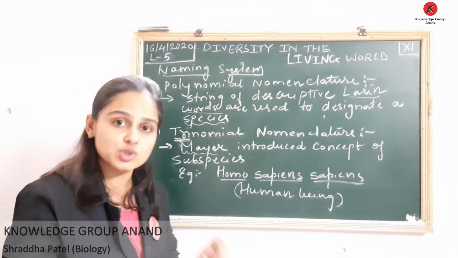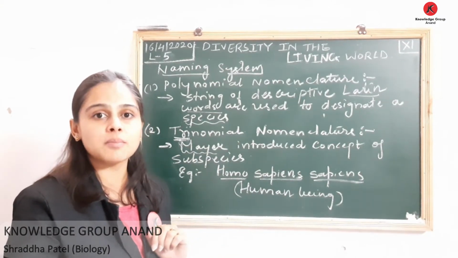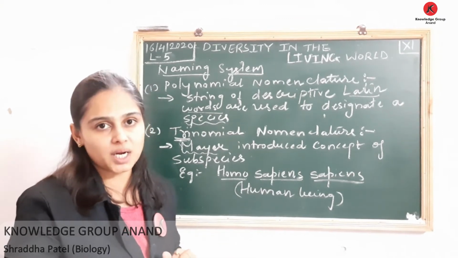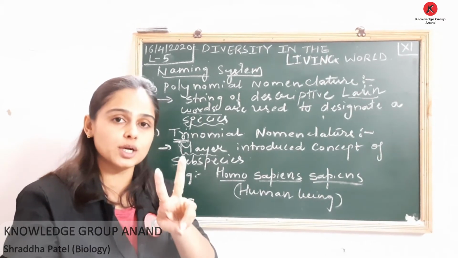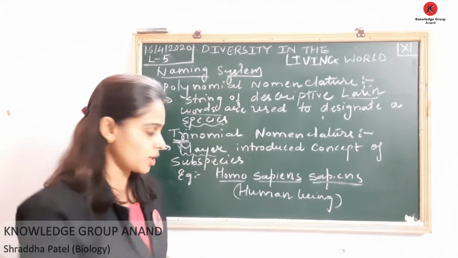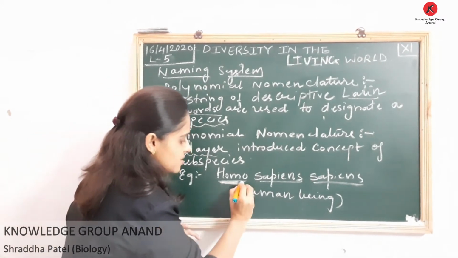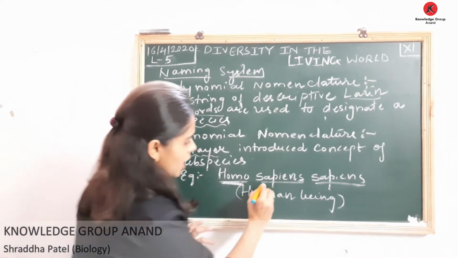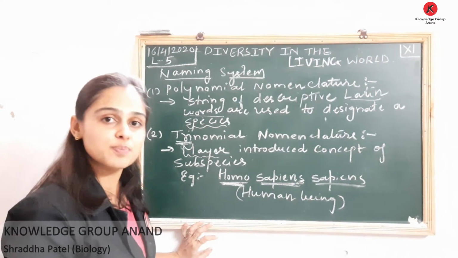इसके बाद we are going to study that only. Binomial nomenclature, which was given by Carolus Linnaeus, is a widely accepted method of nomenclature. Binomial includes two names. So if you are talking about this, तो Homo represents genus. ये क्या represent करता है? Genus. Sapiens indicates your species.